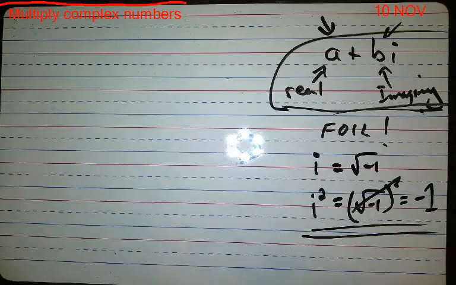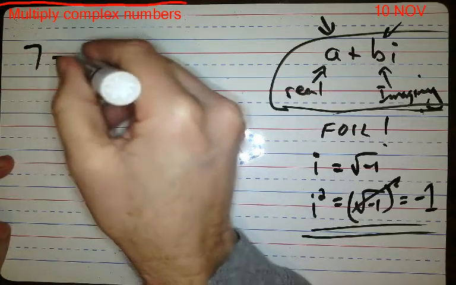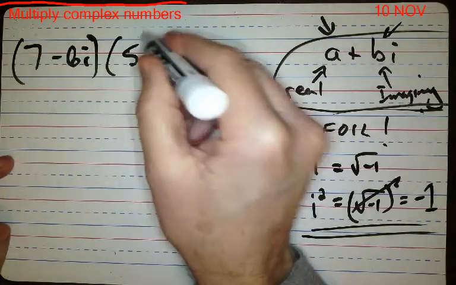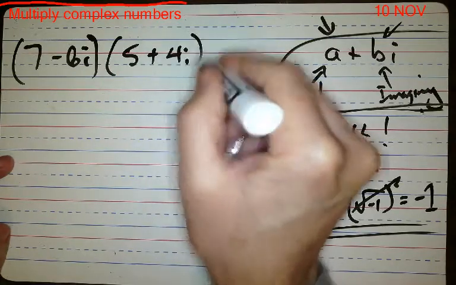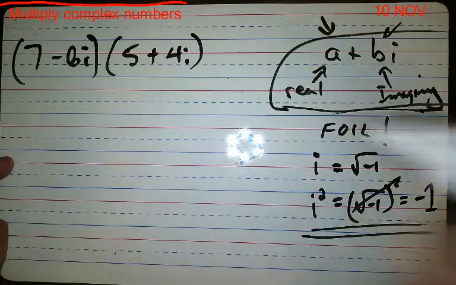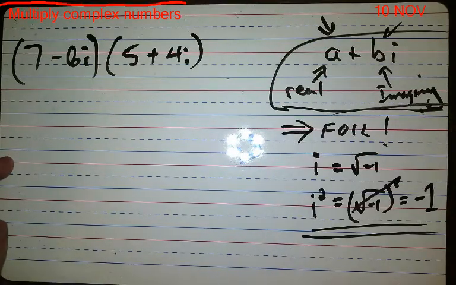Okay. What about 7 minus 6i times 5 plus 4i? We'll just multiply those. Once again, we have to use FOIL every single time.